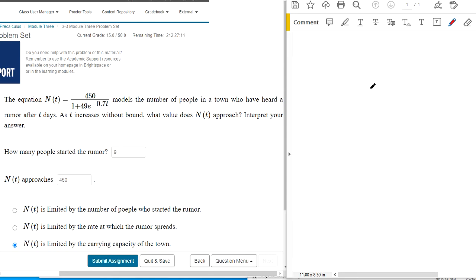So we're told that the function n of t equals 450 divided by 1 plus 49 times e to some power. So n of t, we have a word for this type of function. It's called a logistic function. It helps model population growth.